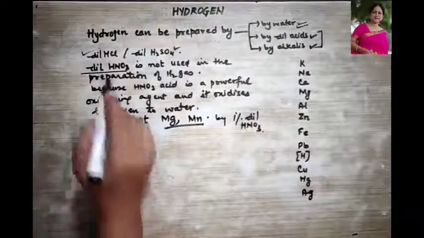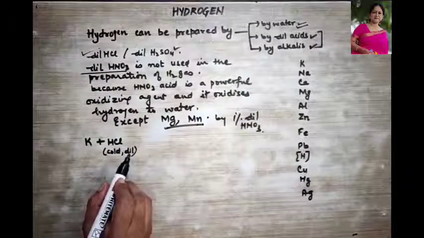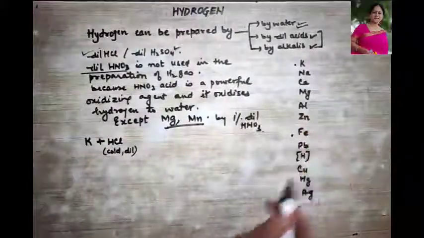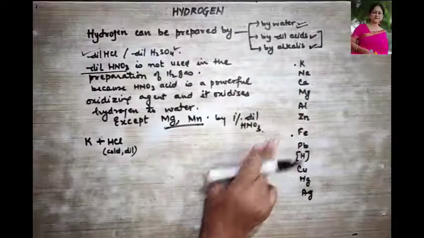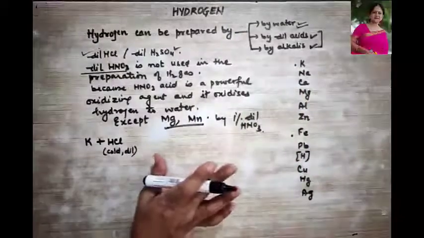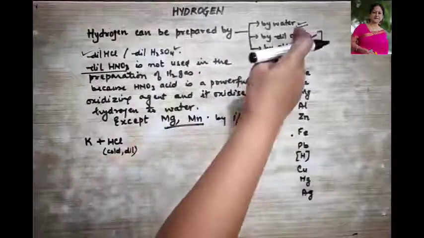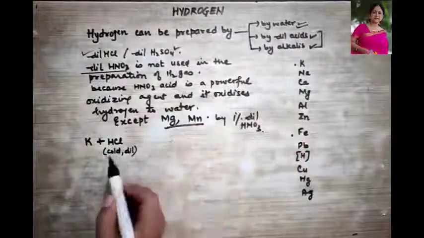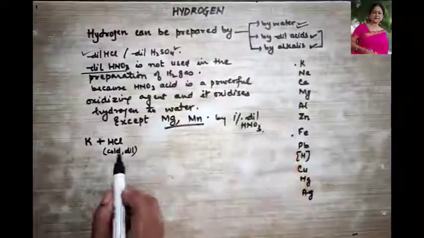Now I'm not going to keep using the word dilute, because for all these metals from potassium to iron we are going to use dilute acid. But I will explain where we need cold acid and where we need warm acid, right?